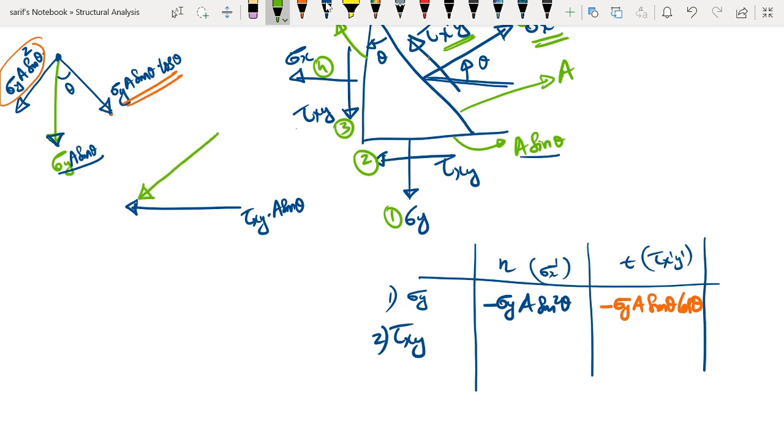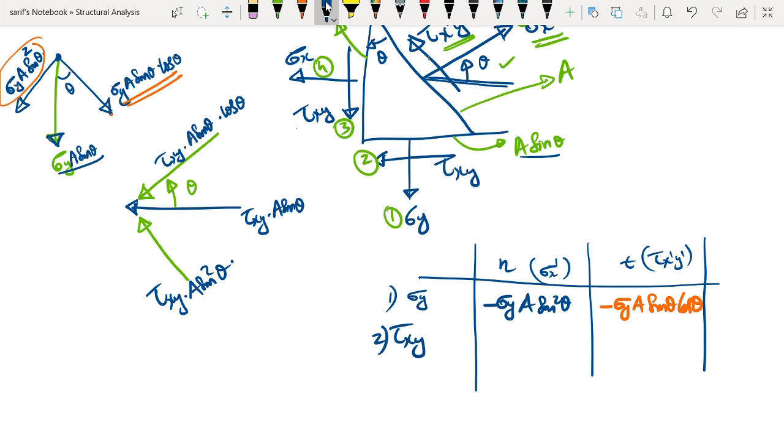this is the normal component, and this angle that the normal makes with the horizontal is theta from here, and the vertical and the tangential component will be this. So this will be the tangential component. Once again, the idea is very simple. The components of the force converge at the head. Now we need to write the magnitudes. So this magnitude is going to be tau xy into a sine theta, and it is the cos component, so we will have a cos theta here, and here this is going to be tau xy into a sine square theta because it is a sine component.